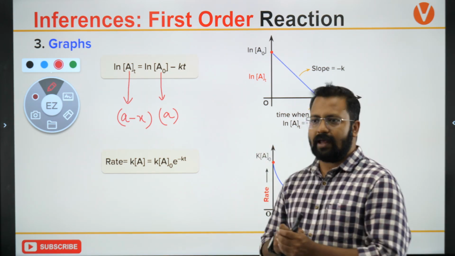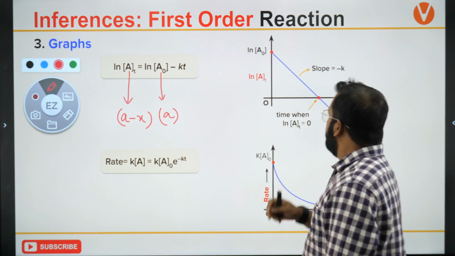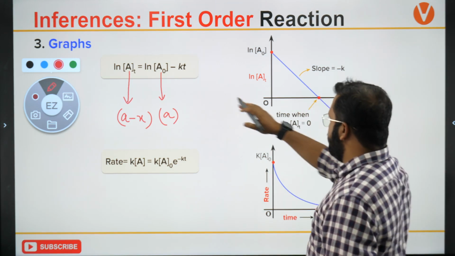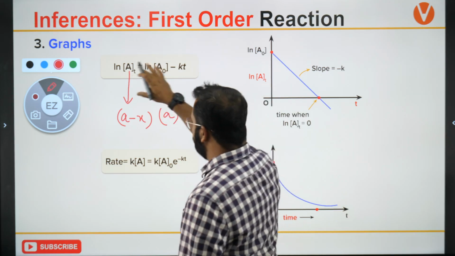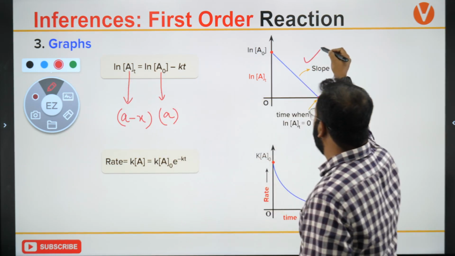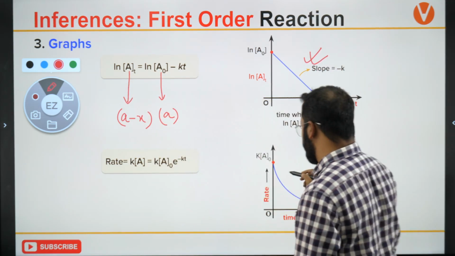So you have to calculate this. So if you use this equation, you will get this plot. If you use this equation, you will get this plot.